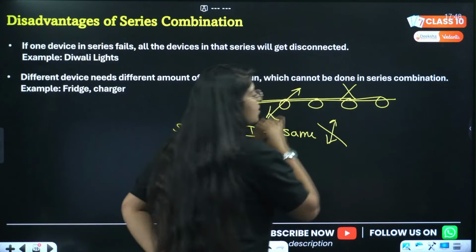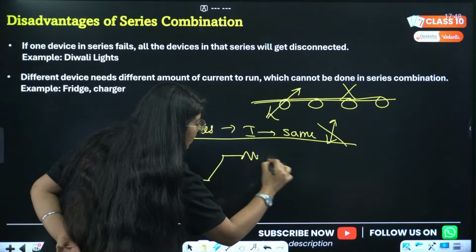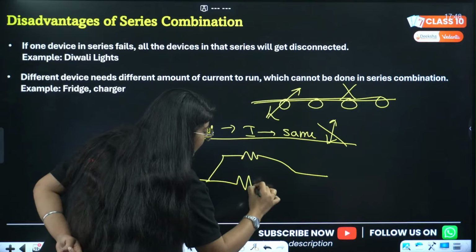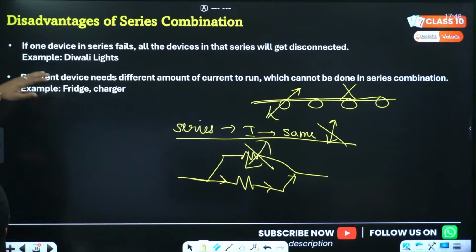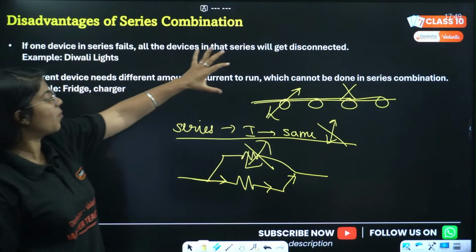ठीक है, चलो. And in series, in parallel, on the other hand, what happens? देखो, this is in parallel. Even if one appliance stops working, the current can still go from here, right? So these are the two main important points. If one device in series fails, all the devices in that series will get disconnected. ठीक है. The second is different devices need different amounts of current.